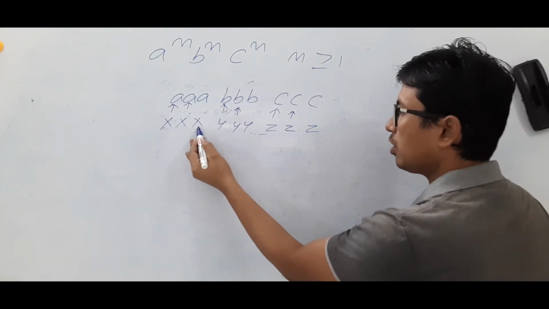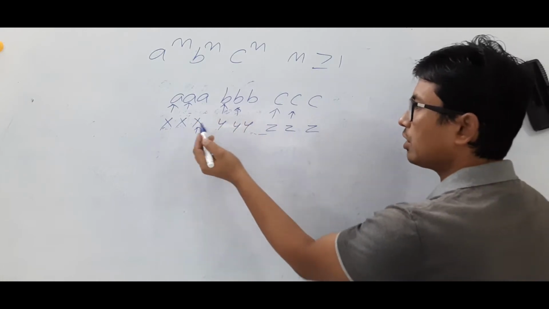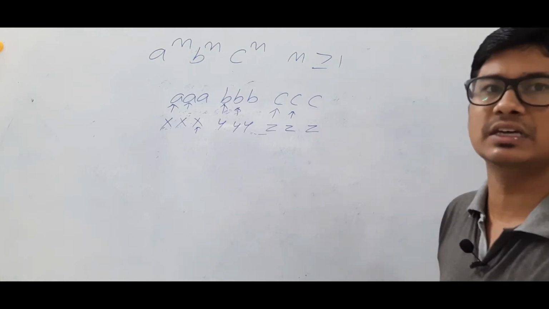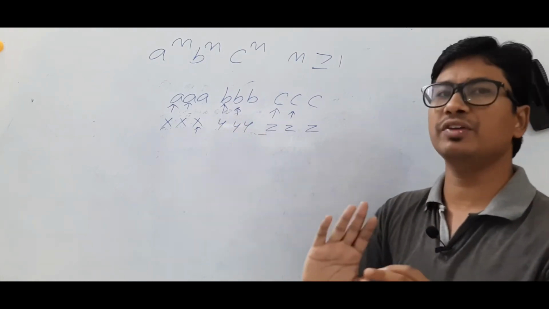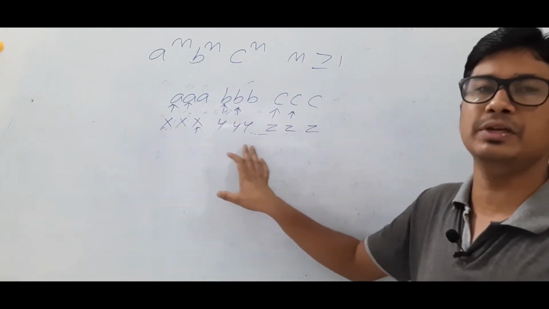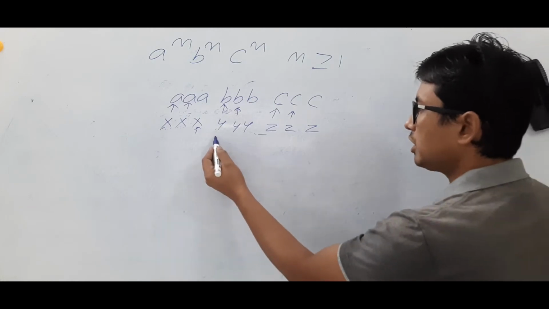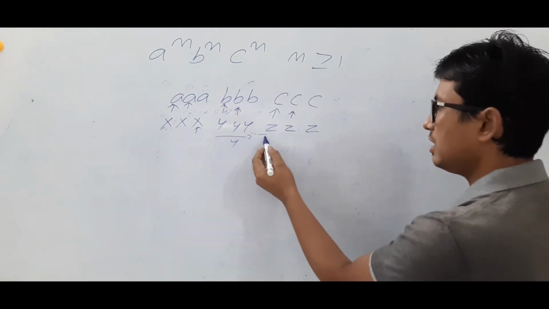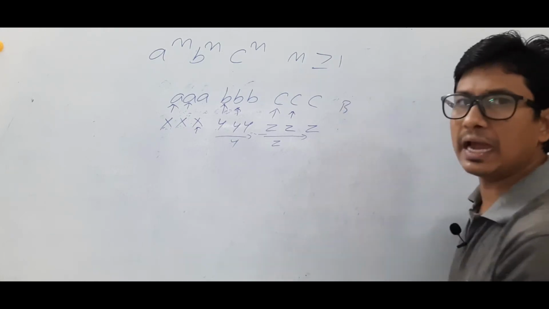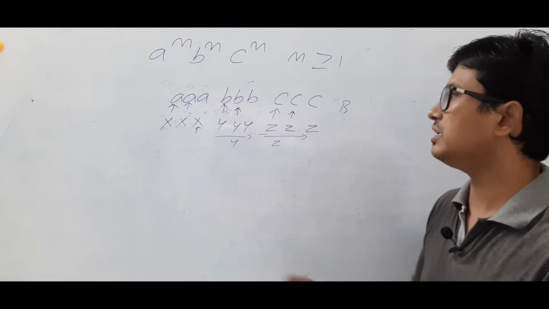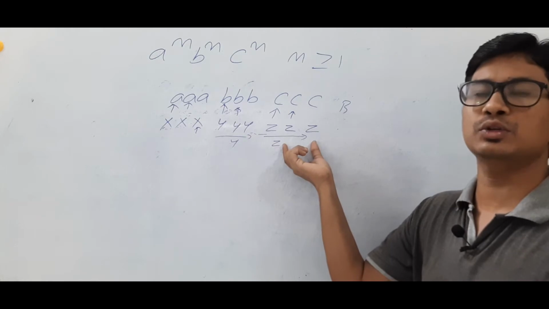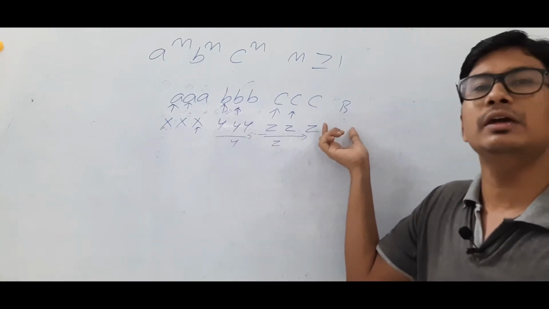Now I got an x, because after going I got an x. After the x, if I get a y, then it means the a's are finished. Once the a's are finished, you should not find any more b's or c's. So you should keep on finding only y's, and then you should find the z's. After that, if you get a blank, then you should accept. Why? Once you find that the a's are finished, you should not find any b and you should not find a c. You should only find a blank symbol.